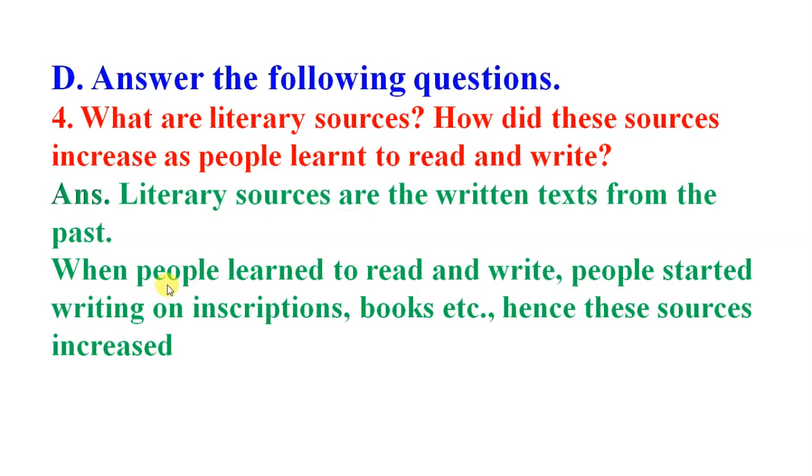Next statement: when people learned to read and write, they started writing on inscriptions, books, etc. Hence, these sources increase. When people knew how to write, they started writing, so definitely these written records increased.